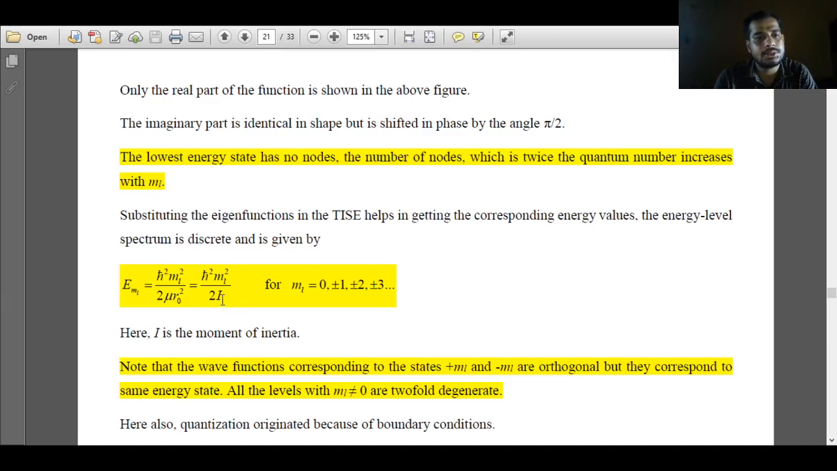Now mu r0 square is the moment of inertia I. So E_ml equals ml square h bar square over 2I. This is the energy expression for quantum mechanical rotation of a particle in two dimensions. We obtained this by substituting our eigenfunction in the time independent Schrodinger wave equation. The exact solution is not shown here; we only get the energy value, which depends upon the quantum number ml, where I is the moment of inertia and ml is equal to 0, plus or minus 1, plus or minus 2, plus or minus 3.